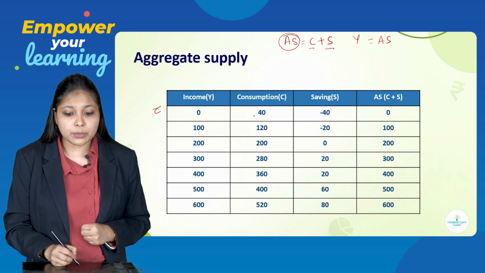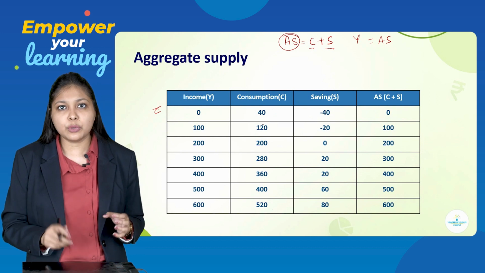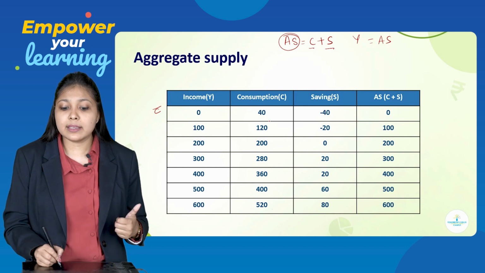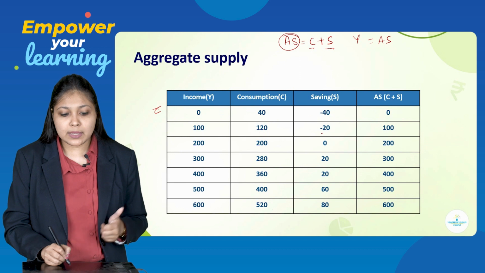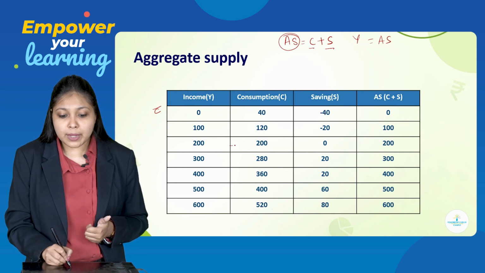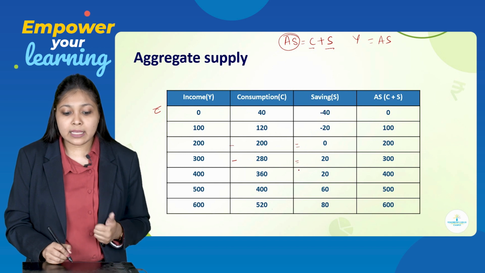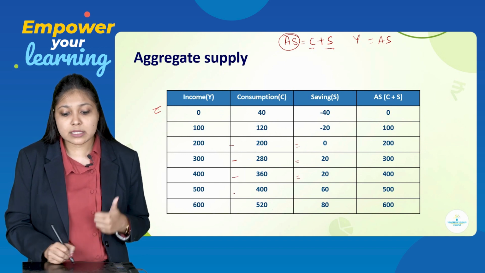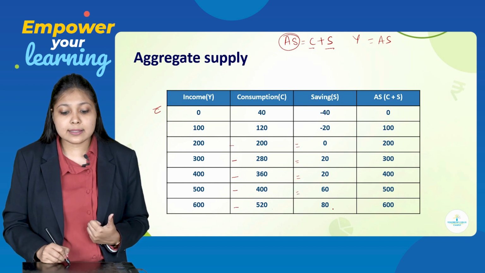Savings is income minus consumption. That is how you can convert the formula. So, 0 minus 40 is minus 40, 100 minus 120 is minus 20, 200 minus 200 is 0, 300 minus 280 is 20, 400 minus 360 is 40, 500 minus 400 is 100, 600 minus 520 is 80.